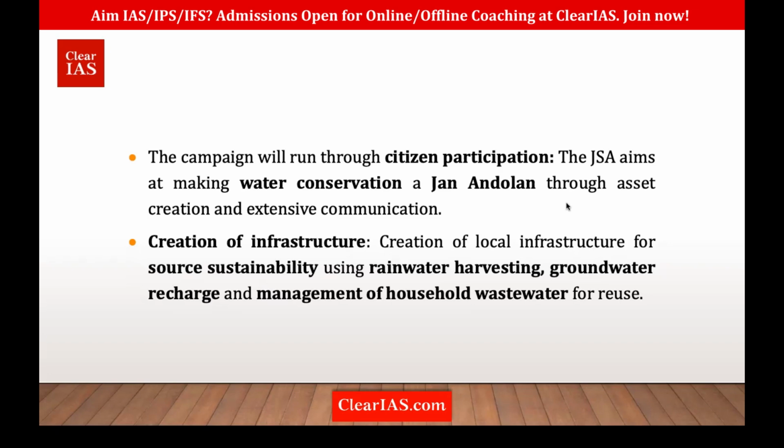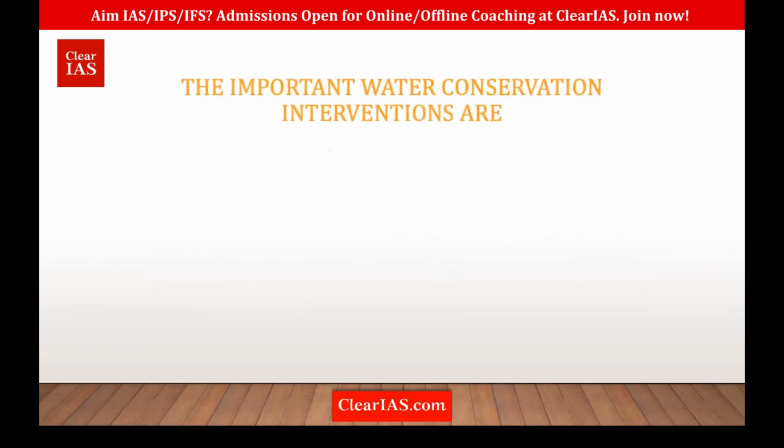So what do they have to do? Whatever water is extracted should be given back to the soil. For that, there are rainwater harvesting mechanisms, groundwater recharge mechanisms, and management of household and wastewater for reuse. So one thing is you have to give back the water. Another is that the water we are extracting, we can reuse it. This could ensure a sustainable source of water, so all the infrastructure for that has to be created. That is done through this Jal Shakti Abhiyan.